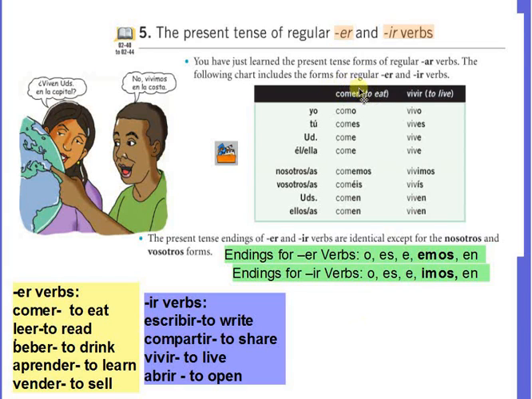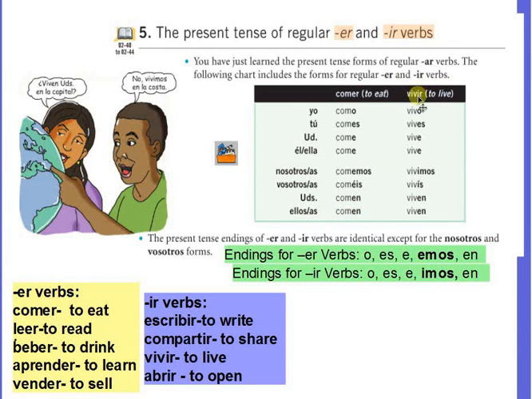With a verb like comer, which means to eat, which is an ER verb, you're going to drop the ER and you're going to add the endings o, es, e, hemos, en. For example, yo como, tú comes, usted, él, ella come, nosotros, nosotras comemos, vosotros, vosotras coméis. We only use this one in Spain. Ustedes, ellos, ellas comen.